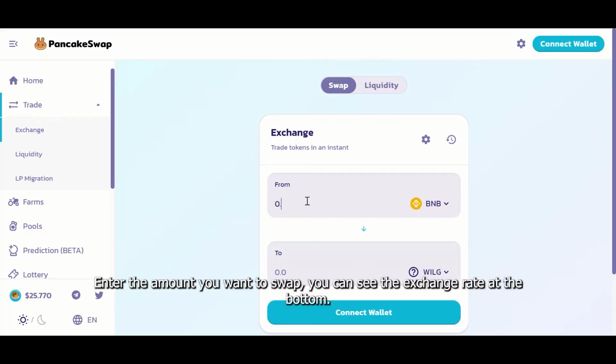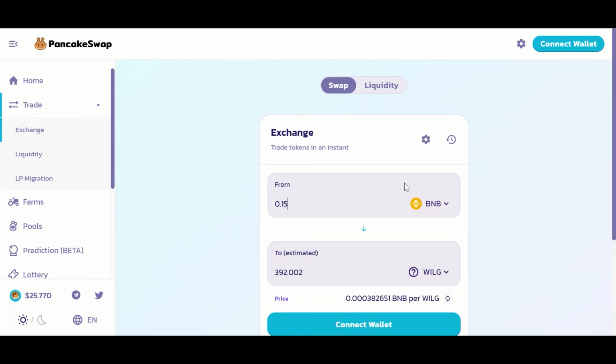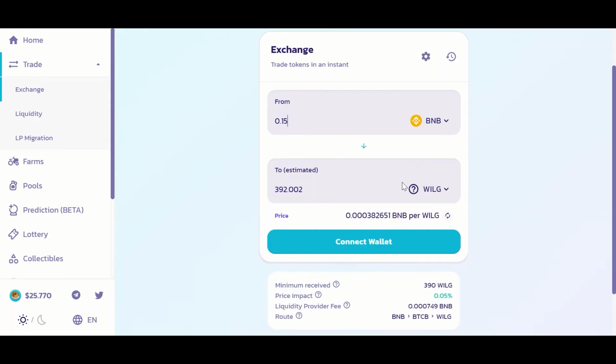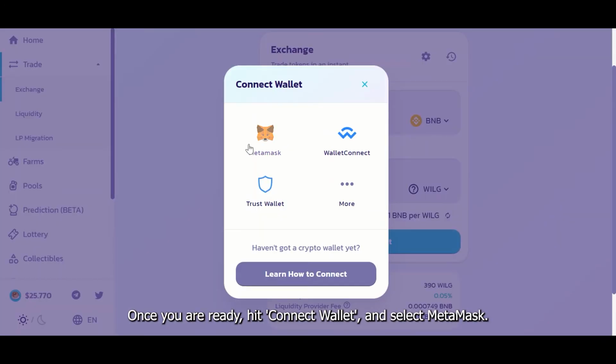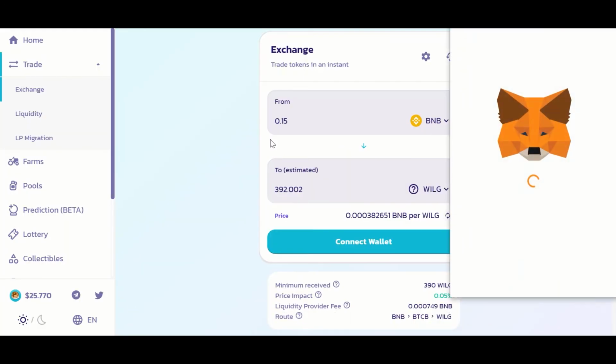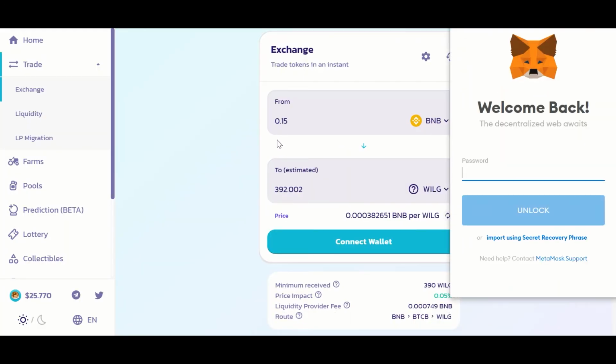Enter the amount you want to swap. You can see the exchange rate at the bottom. Once you are ready, hit Connect Wallet and select MetaMask. Log into your wallet.